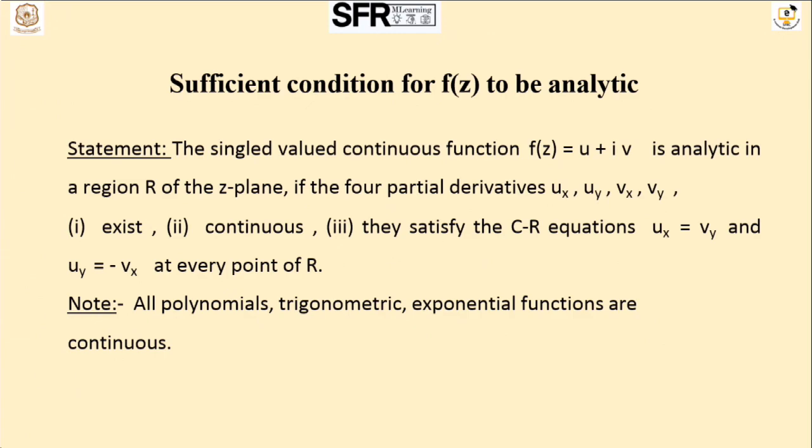The first one is that its partial derivatives exist. The second is that the partial derivatives are continuous, and the third is that it satisfies the CR equations, that is ux is equal to vy and uy is equal to minus vx, for the real and imaginary parts at every point of R. We already know that all polynomials, trigonometric functions and exponential functions are continuous.